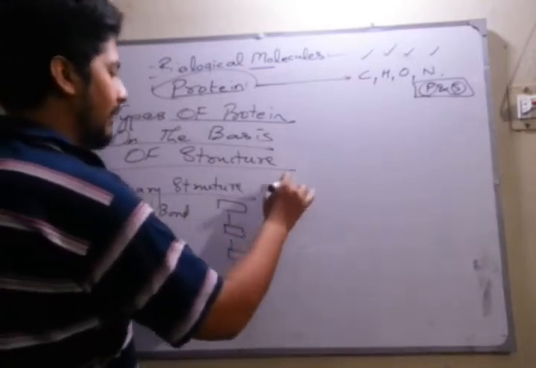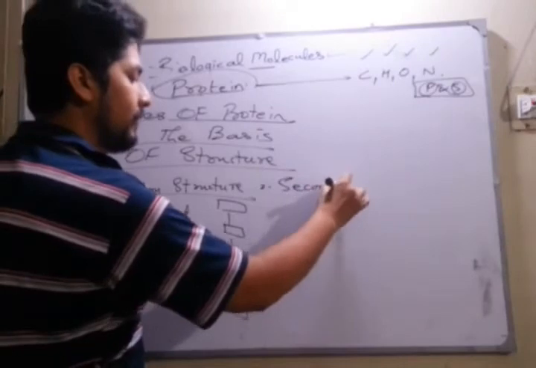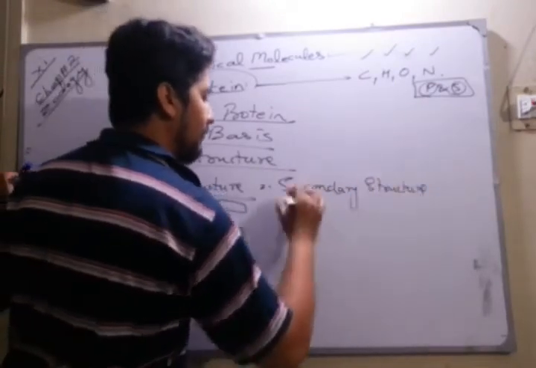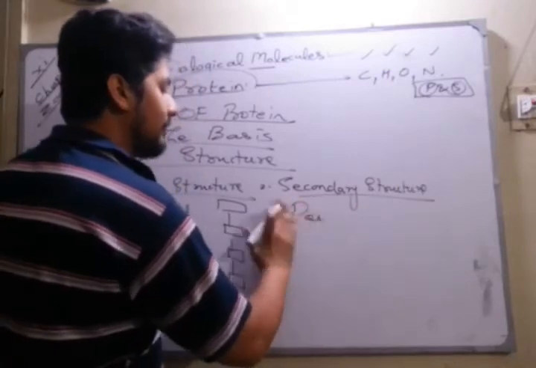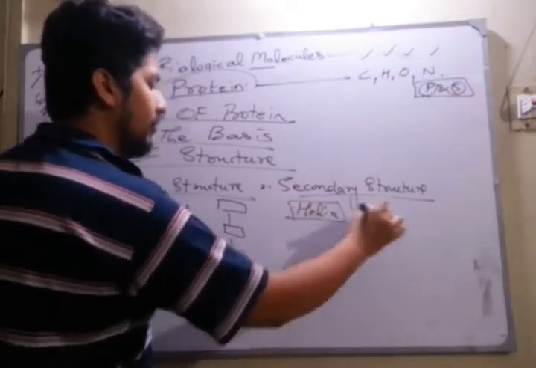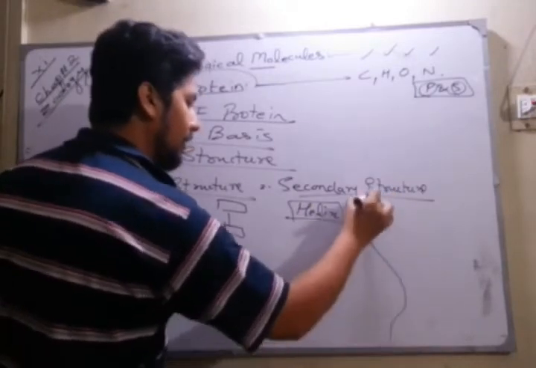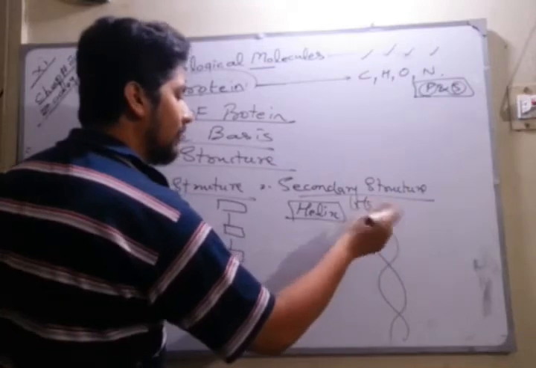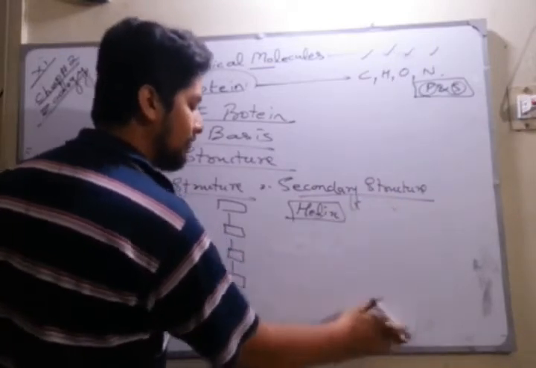If I am talking about secondary structure, you better write that a helix structure is formed. Whenever you find the word helix, it means a spiral chain. A chain of amino acids, then helix means one spiral.